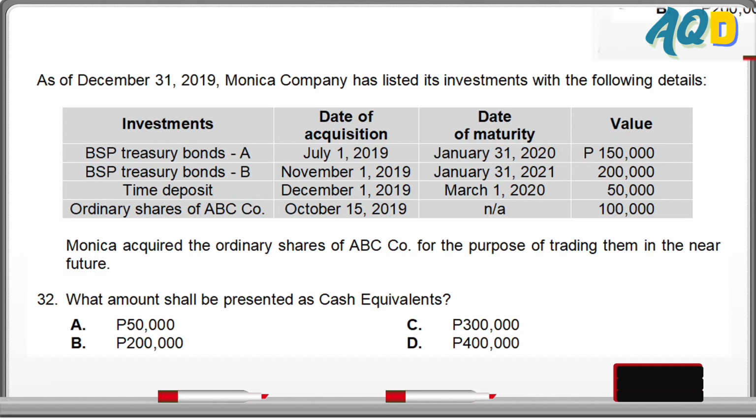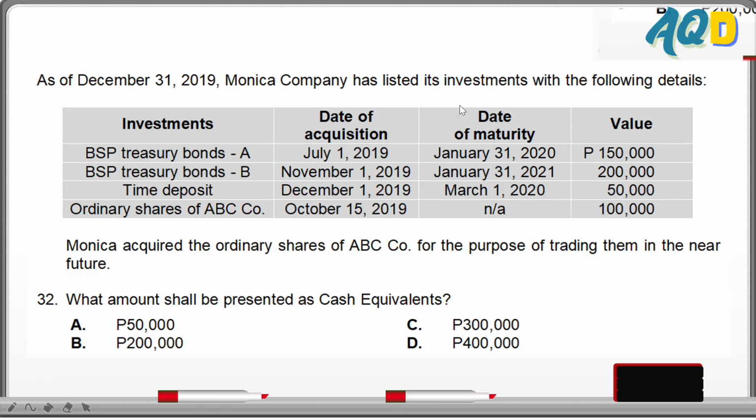So for number 32, let's answer. As of December 31, 2019, that's our year end, Monica Company has listed its investments with the following details. BSP Treasury Bonds. Date of acquisition of the bonds, July 1, 2019. Date of maturity, January 31, 2020. If we count, comparing these dates, acquisition and maturity, July, August, September, October, November, December, January, the bonds were acquired 7 months from maturity. In short, they can no longer be cash equivalent. The only place they can go is investment.